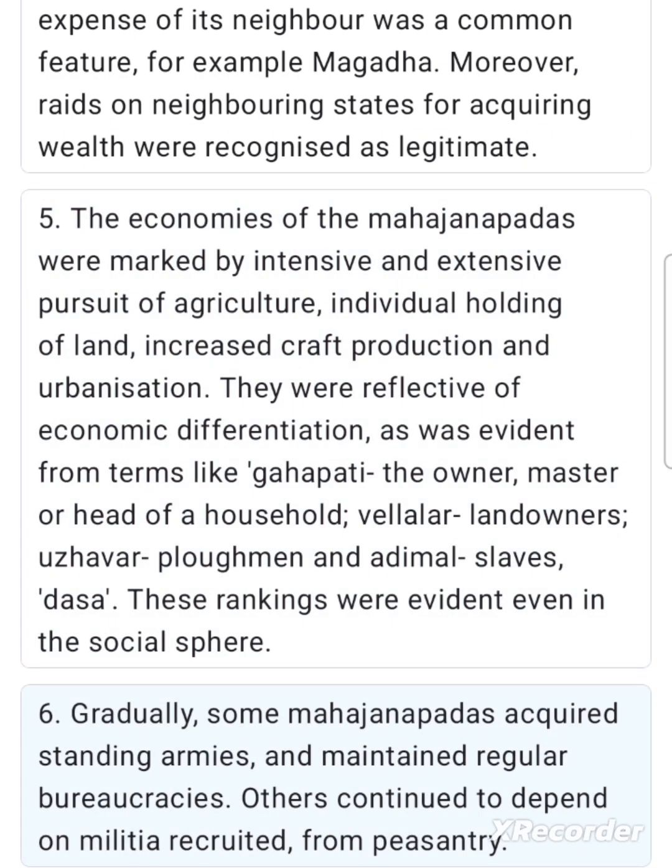6. Gradually, some Mahajanapadas acquired standing armies, and maintained regular bureaucracies. Others continued to depend on militia recruited from peasantry.